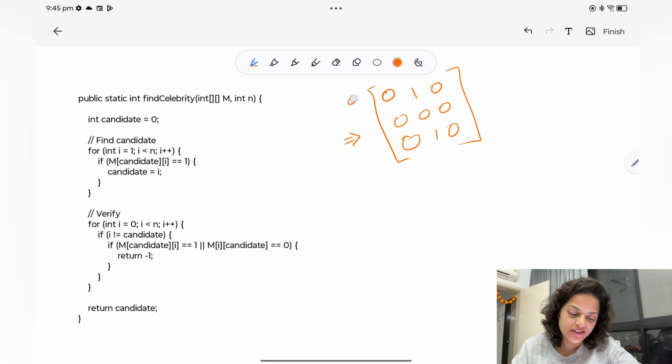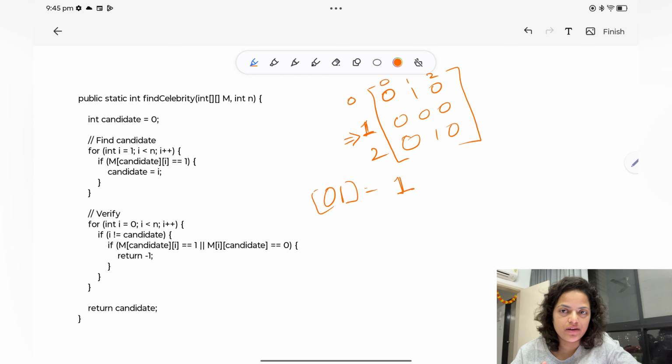For example, a matrix array is given to you, with indexes 0, 1, 2. Now let's say 1 is a celebrity. Let's see whether other people know him or not. If you check 0, 1, that value is 1, so 0 knows 1. It means 0 cannot be the celebrity, because a celebrity knows no one.